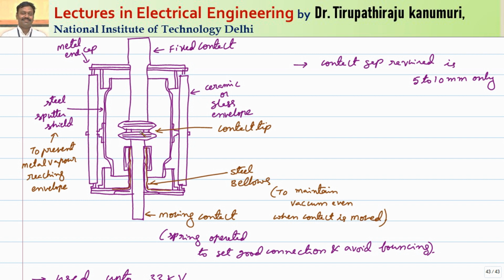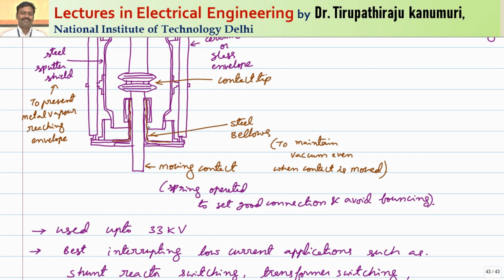If good conductivity is not maintained, so much heat will be produced there because of the contact resistance. And second, whenever you are closing the contacts, electromagnetic forces will be applied on the contacts, because we are moving over a small gap only. That may lead to bouncing of the contacts at the time of closing the circuit breaker. Because of the spring pressure, the bouncing of the contacts also will be avoided. So that is the reason for providing that.